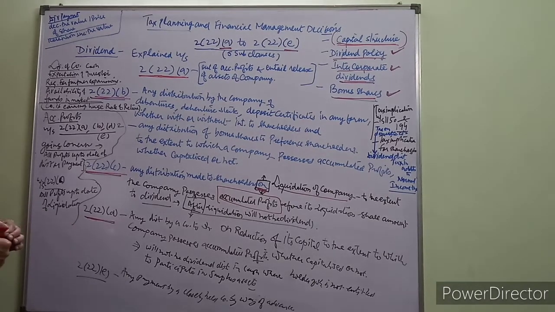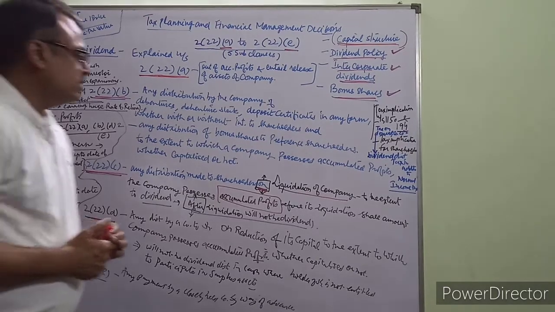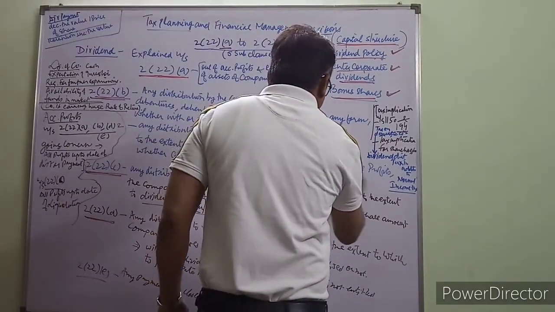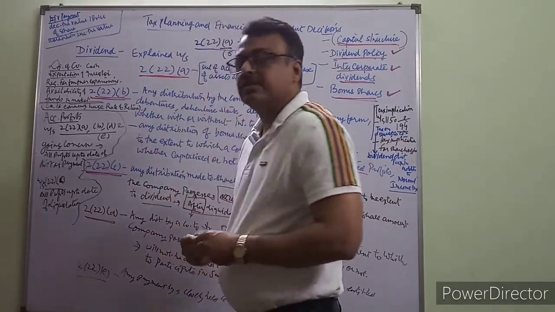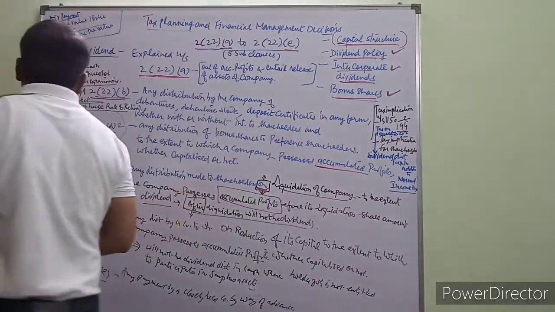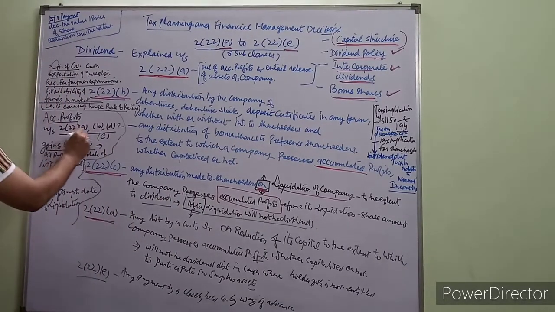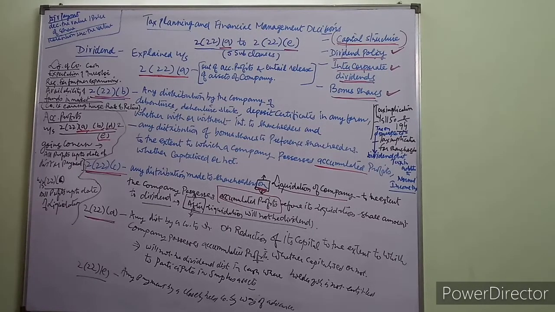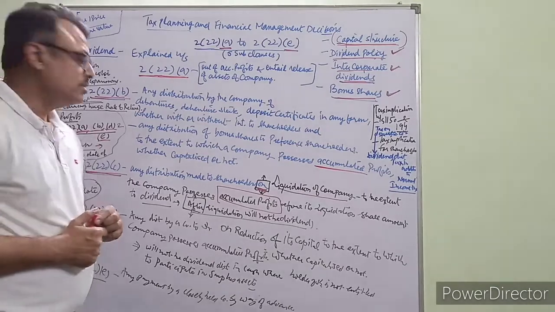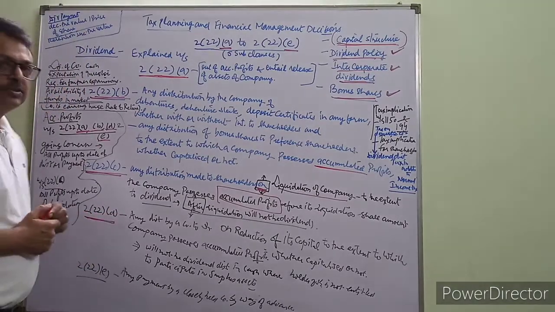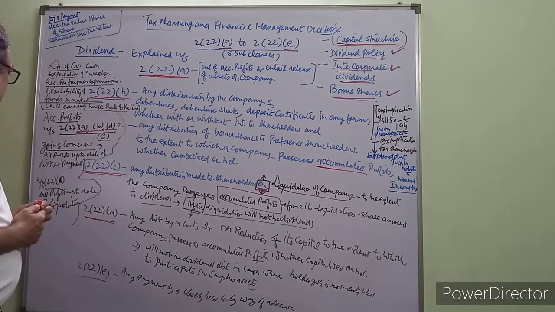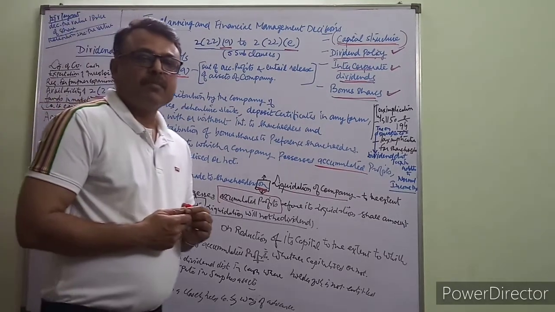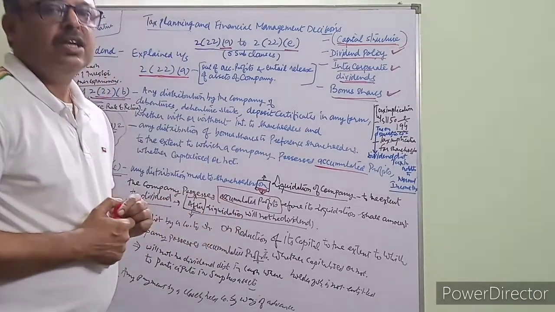Now, the words accumulated profits are mentioned again and again in this definition. It's very important to discuss the meaning of accumulated profits. In subclauses A, B, D, and E, the company is a going concern, whereas in subclause C, the company is in liquidation.